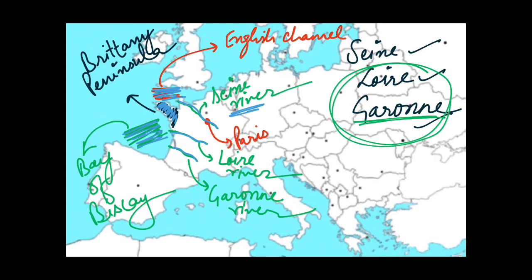And one more important thing is, as you can see, this is 0 degree prime meridian. It passes through France. So this prime meridian crosses all the 3 rivers of France, that is Seine, Loire, and Garonne. Means you can say that these 3 rivers lie in the western hemisphere and in the eastern hemisphere also. As I told you, this part is the eastern hemisphere and this part is the western hemisphere.